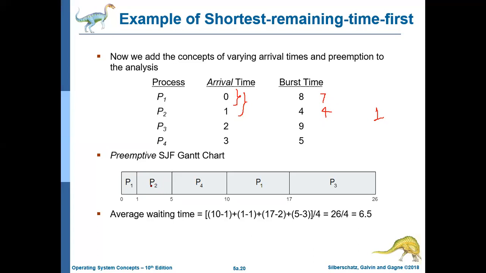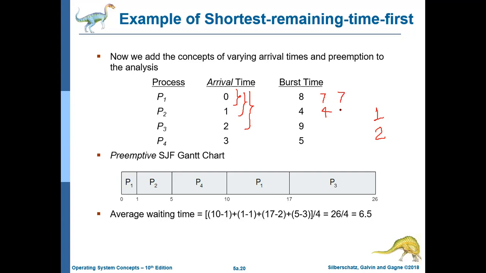Okay. Now at time 2, what will happen? P3 is also there. What are the burst times for all these three? The burst time for P1 is 7.